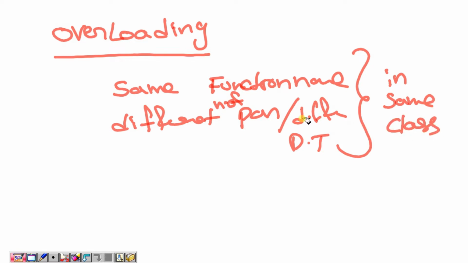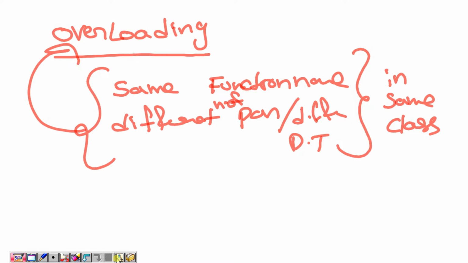This we are calling overloading. What is overloading? The same function name written many times, but with a different number of arguments or different data types in the same class. This concept we are calling overloading.